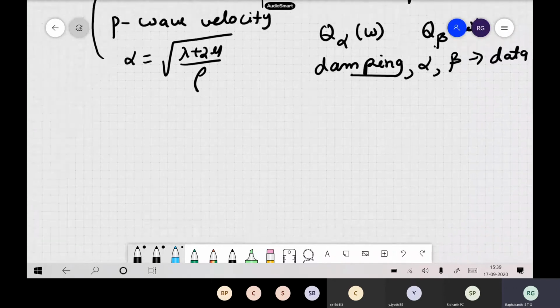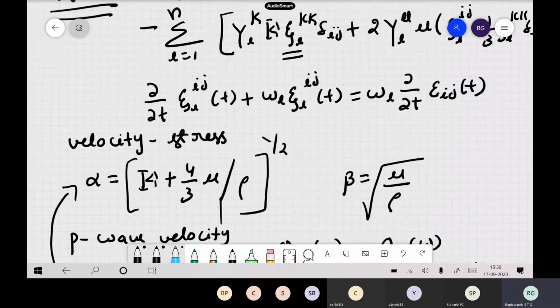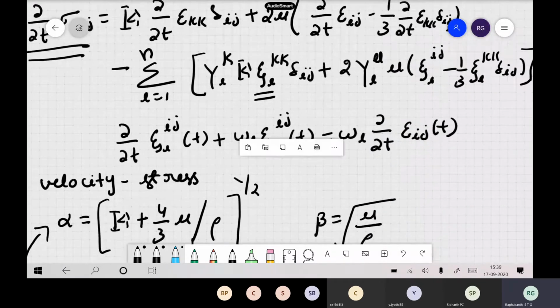So now you have to obtain these things. But our viscoelastic equations are written in terms of these anelastic coefficients, that is Y_L of k, then Y_L of mu. You followed. So now all these terms are there, and so this has to be found out.